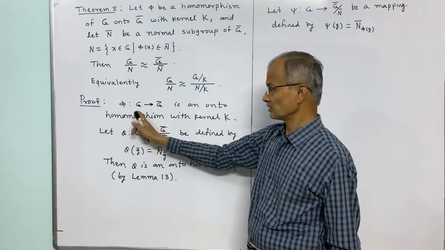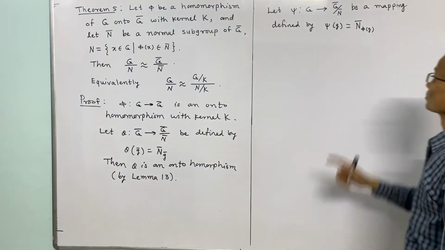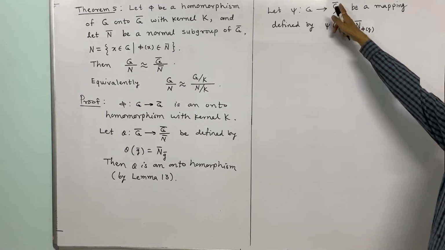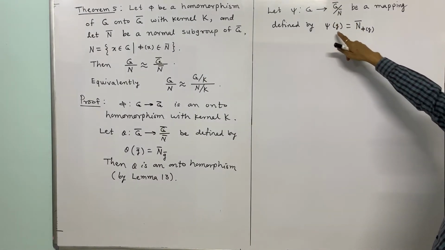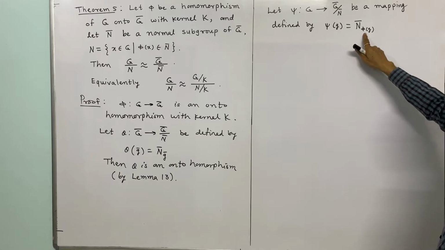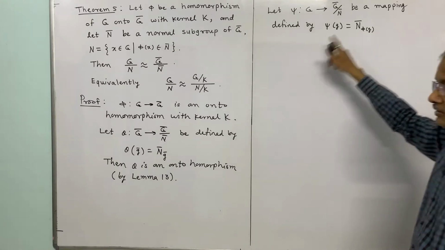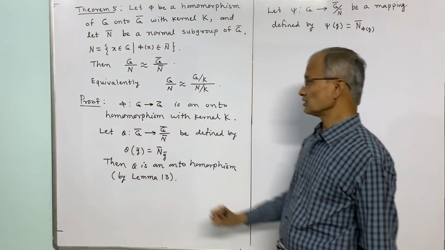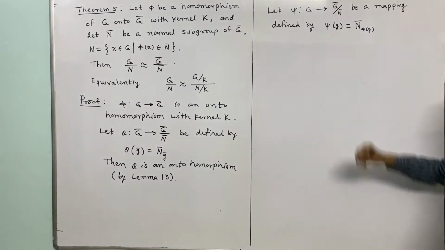Phi of g is an element in G bar, because phi is from G to G bar, so N bar phi of g is a right coset of N bar in G bar. Thus we have defined psi in terms of phi of g.